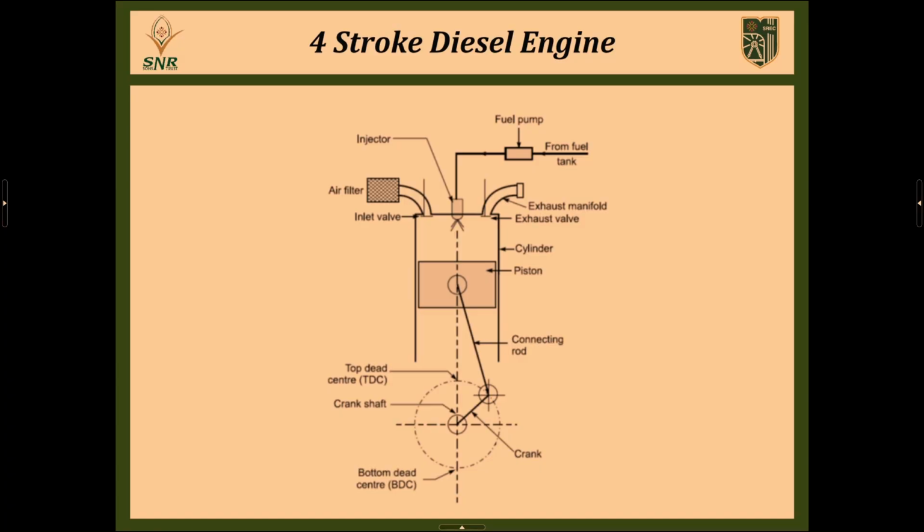Here, in this figure, I mentioned that generally inside an internal combustion engine, the main parts are: first, the piston; second, the connecting rod; third, the crankshaft; fourth, the inlet and exhaust valves; and fifth, the fuel injection device, whether spark plug or fuel injector. Generally, in diesel engines we use a fuel injector instead of a spark plug. Spark plugs are used in petrol engines only. In diesel engines we use a fuel injector, right?